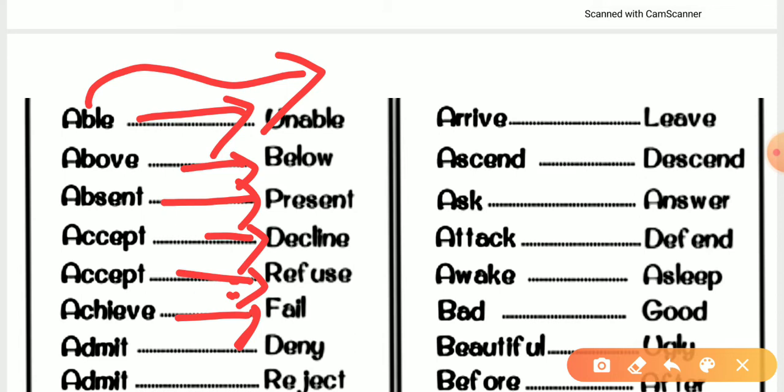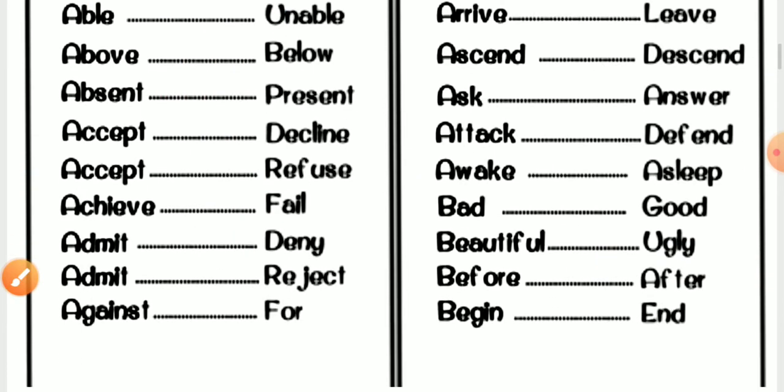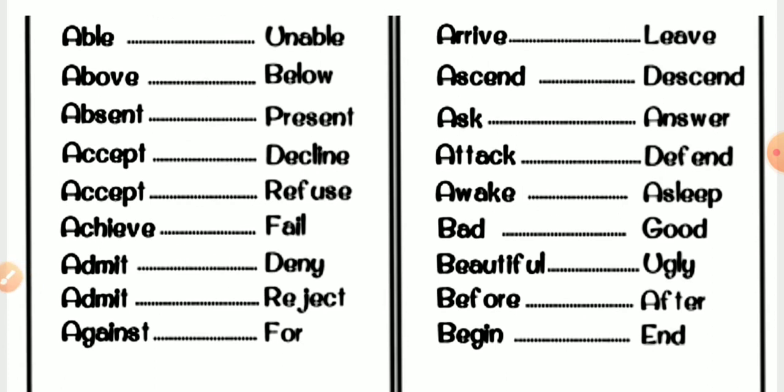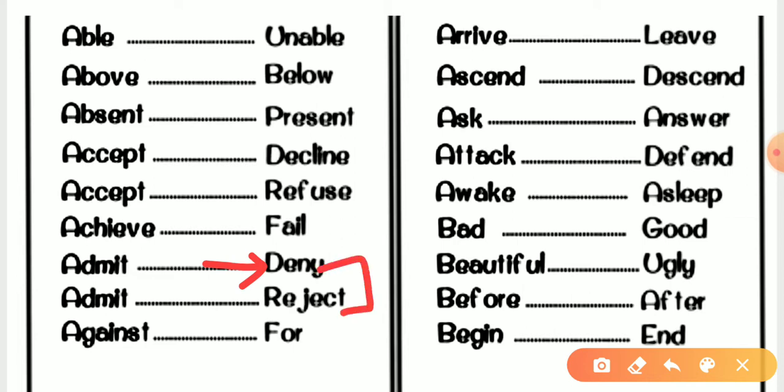It means you are admitting, आप स्वीकार कर रहे हैं कि आपने उस चीज़ को खाया है. But if you are denying, it means you are doing the opposite thing. So the antonym of admit is deny. After that, one more word which is similar to deny. So the word is admit and the antonym is reject.